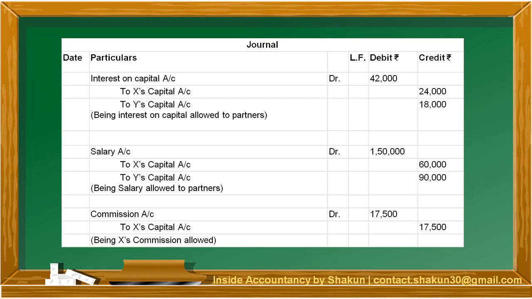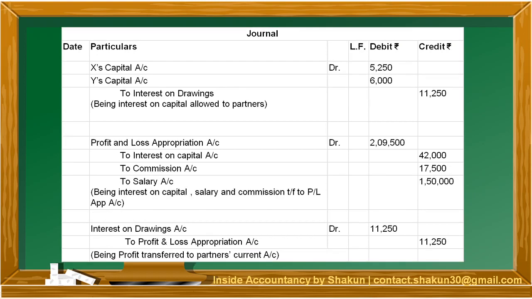Let's have a look at the journal entries. The first journal entry is relating to the interest on capital. Interest on capital being an expense is debited and the partner's capital account is credited. Similarly, salary is debited and partner's capital account is credited. Same logic is followed in case of commission to X. So all these three appropriations have been debited and the partner's capital account has been credited.